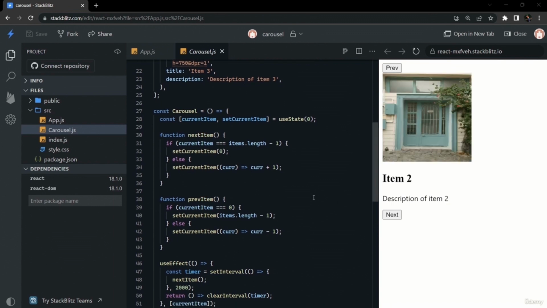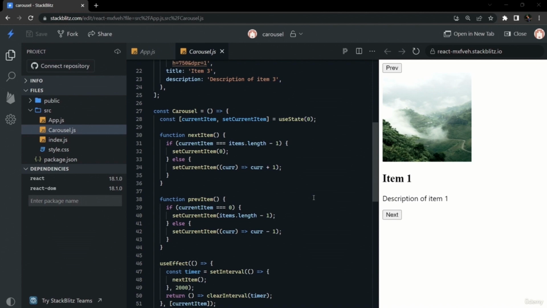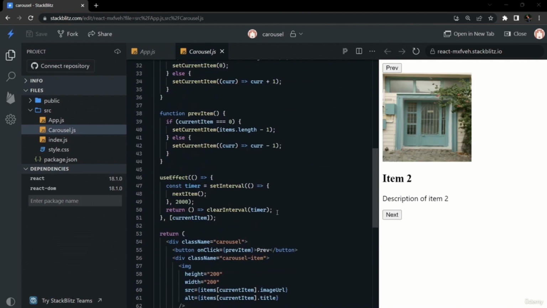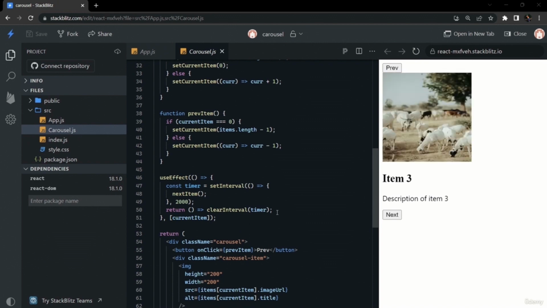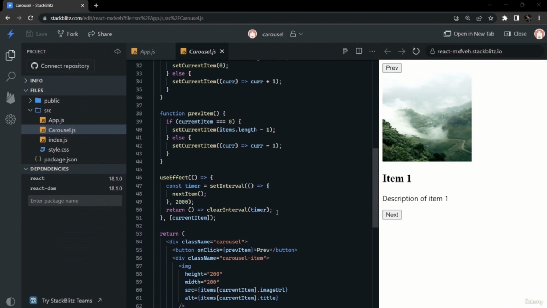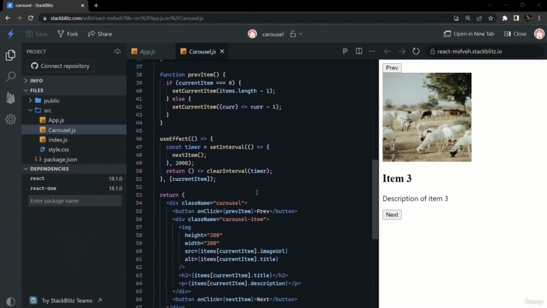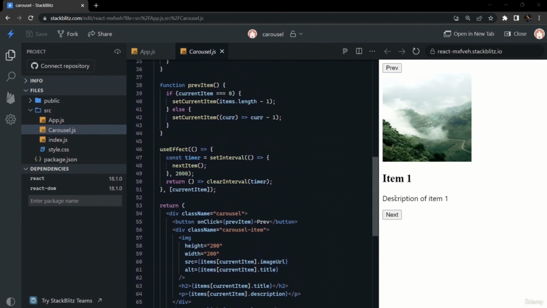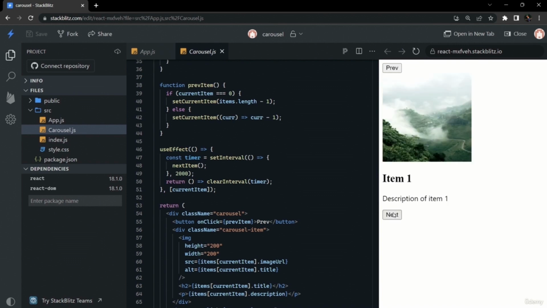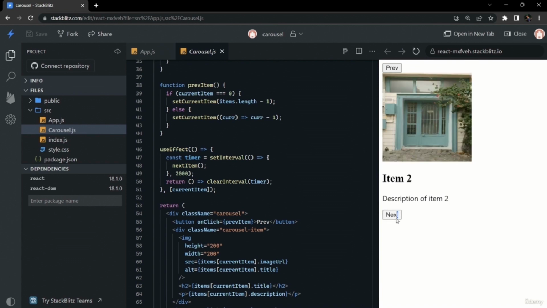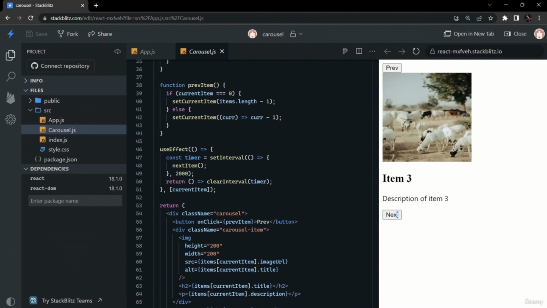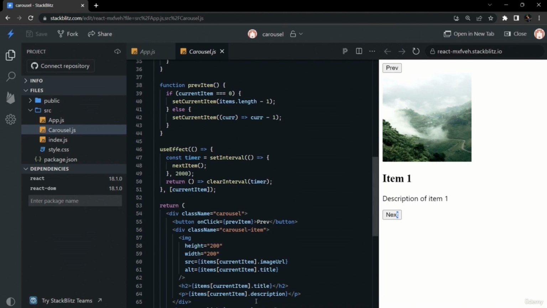So now we have done everything and our browser is working fine. It is automatically working, and if we click on any button, then the functionality of the button will take precedence over the automatic working of the carousel. So if we click next, it is working fine. There is no anomalous behavior in the timer, as we have cleared the timer, and if we click on previous, it takes precedence. So that's all for this video.